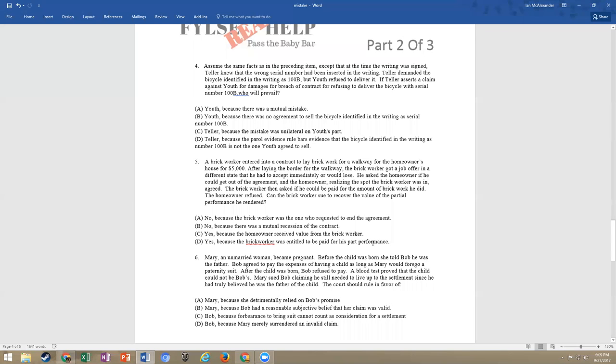Now, I know we went through those really quickly and we threw a bunch of theories in there, but these are the kind of questions that make you think mistake or that bring up an issue with mistake or a subjective belief, which also falls into mistake. So keep your eye out for number 3 of this series, where we'll actually go through some fact patterns and talk about how this plays into an essay.